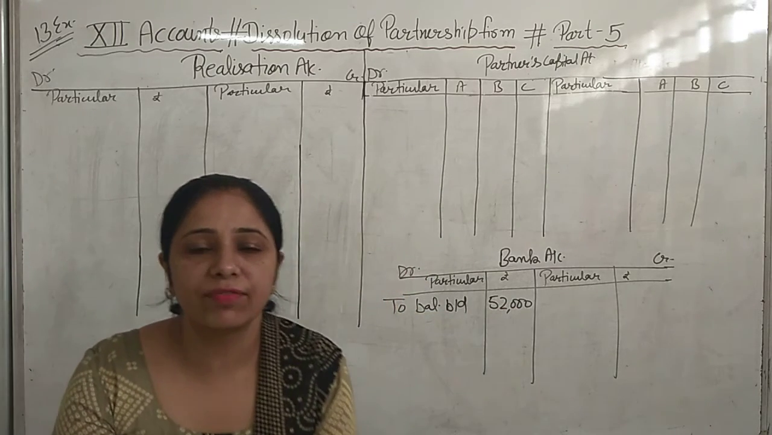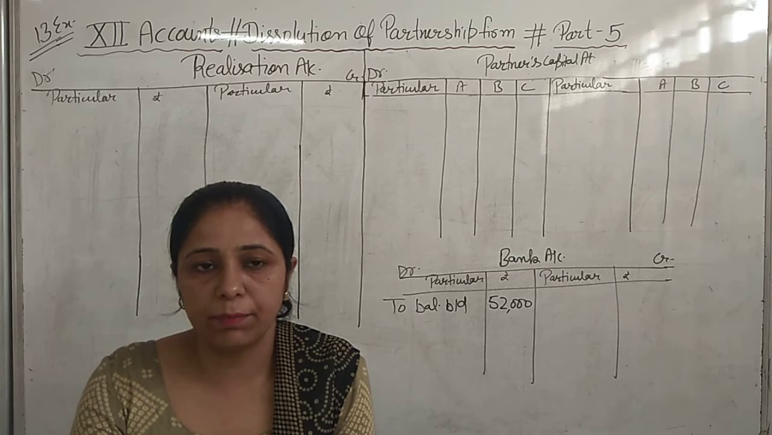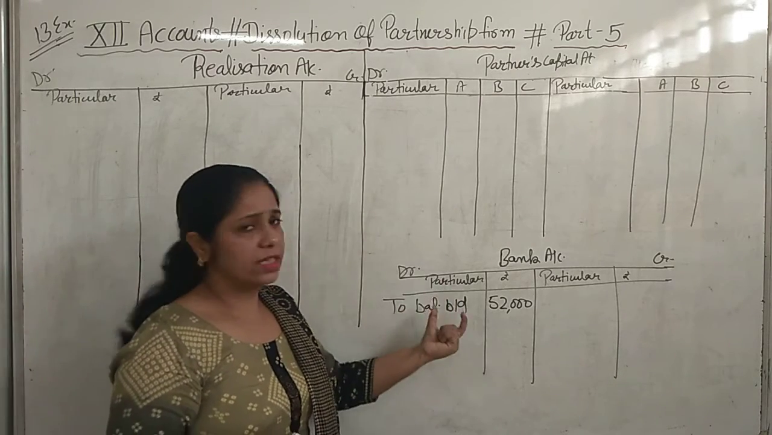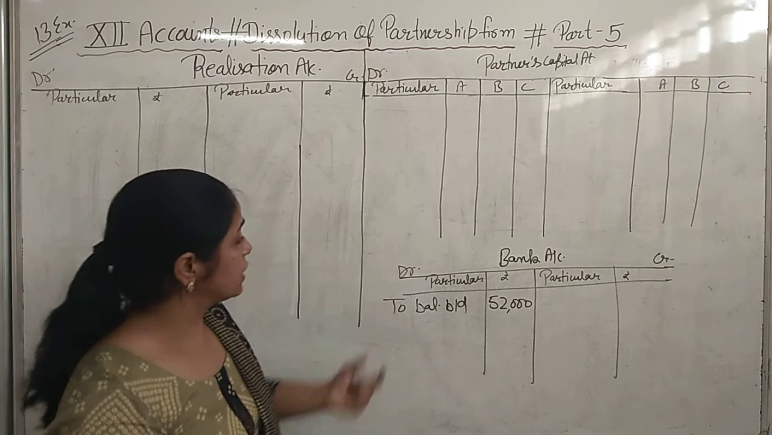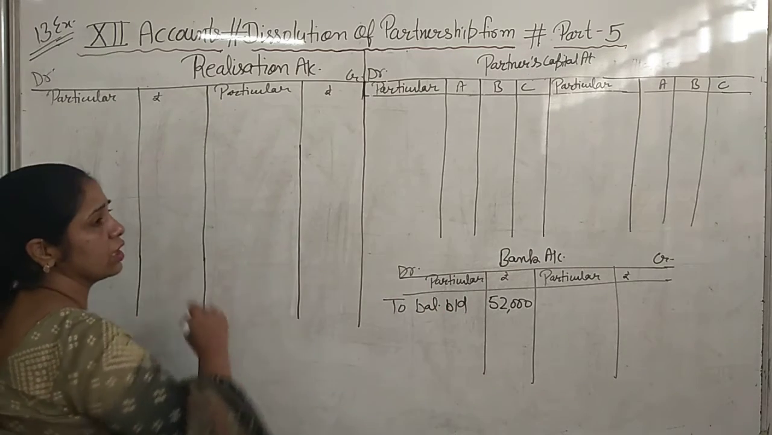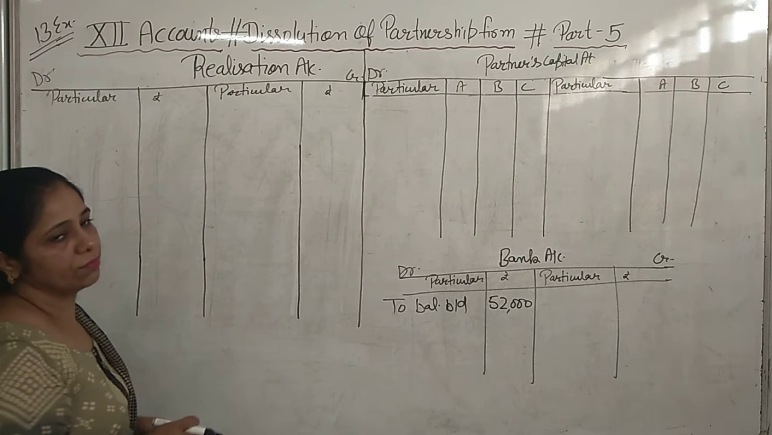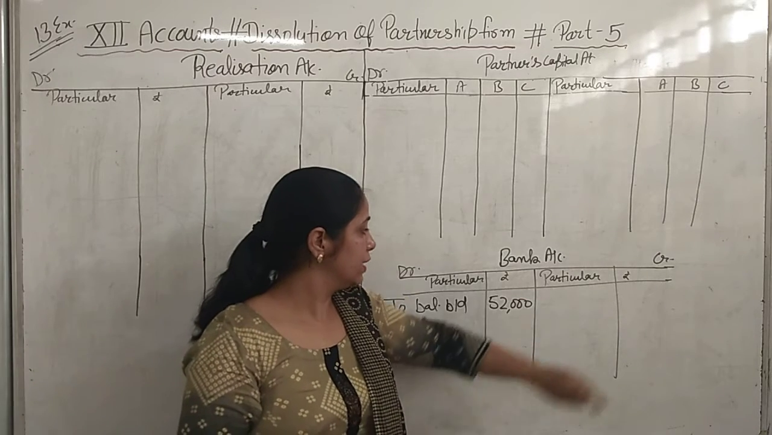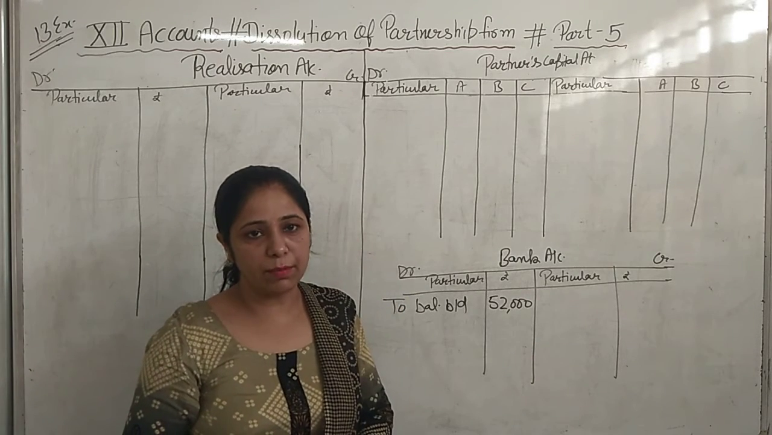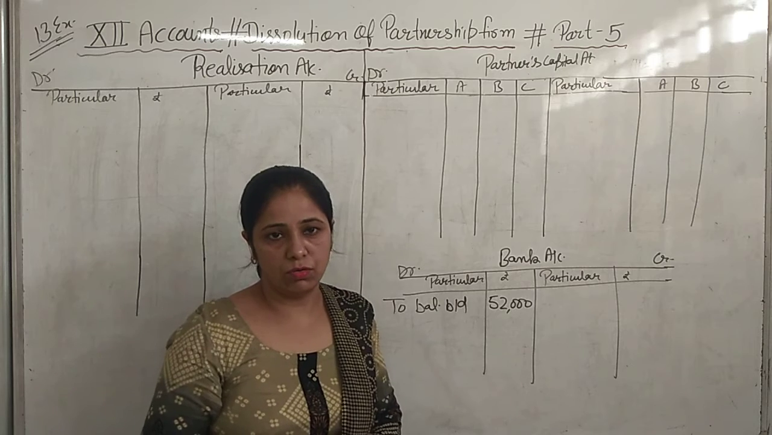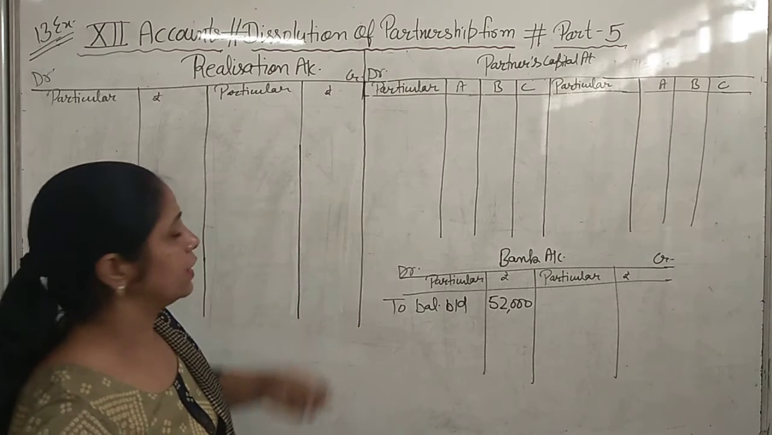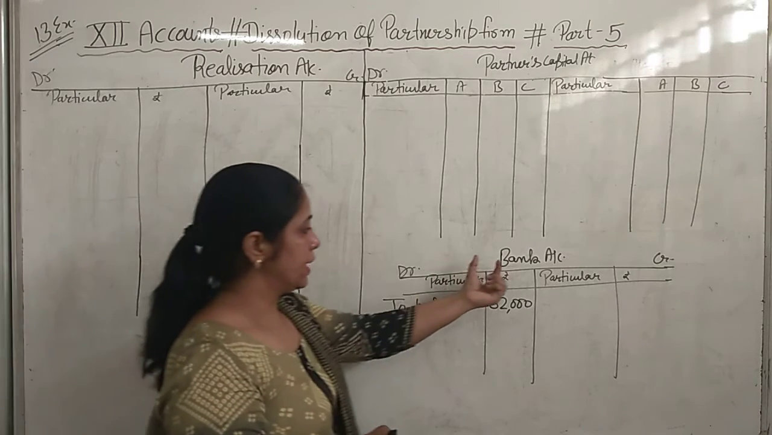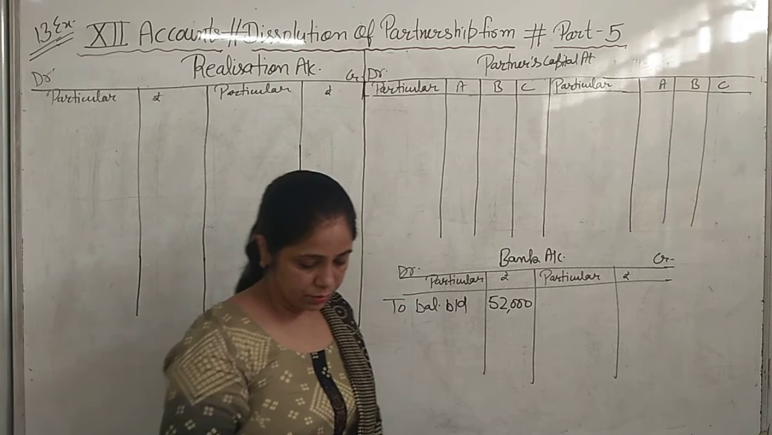If bank overdraft is given to you in place of bank balance, then it's a short-term liability. Then you will transfer the bank overdraft to the realization account and make payment of the bank overdraft. You will not transfer the bank overdraft to the credit side of the bank account by balance brought down. No, we will write the bank overdraft in the realization account and make payment of that. Then we will make a cash account in place of bank account.